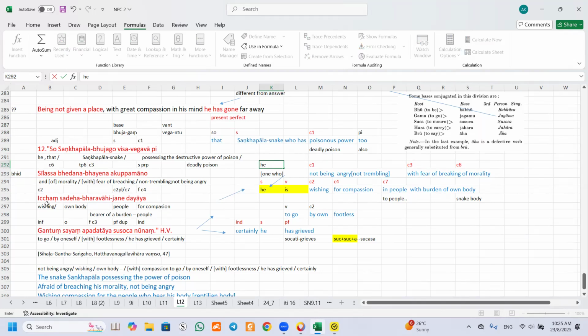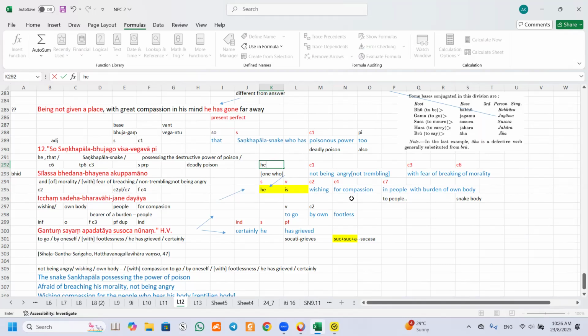The third line, after that you have ichang. Ichati is a verb. Ichang is a noun. Ichang, then you see sadeha, barawadahi, jane, and dayada. Can you see the word dayada? This is jana. It means this is dative, for the compassion. Okay, can you see, for the compassion. So here, this is an object, wishing, so I put he is the subject, verb, he is wishing. So this word, can you see, dayada is compassion, wishing for compassion.